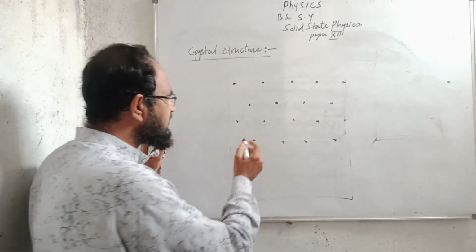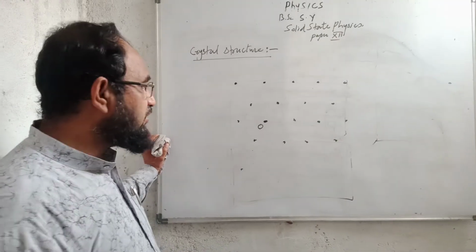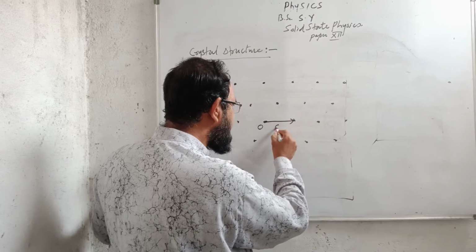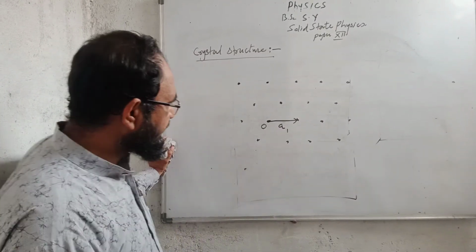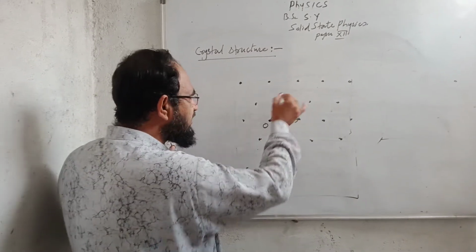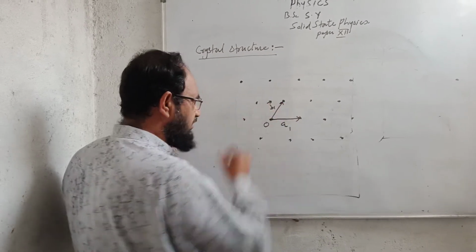Suppose here I have this point O. Now I will draw a vector, suppose vector a1, and I will join another lattice point by vector b1.